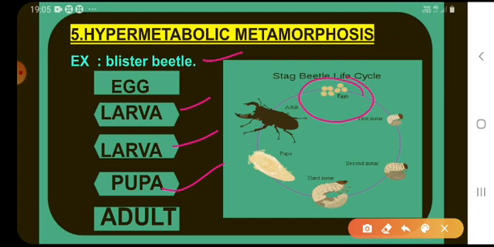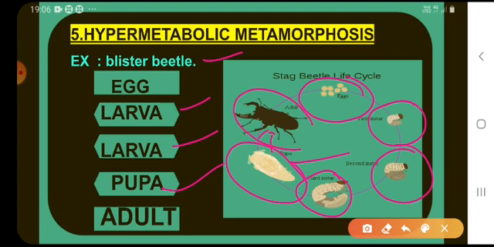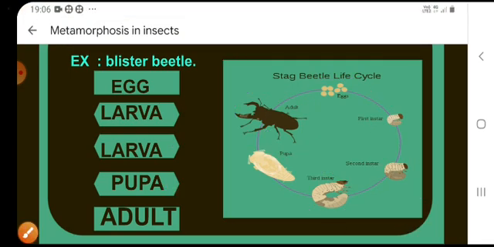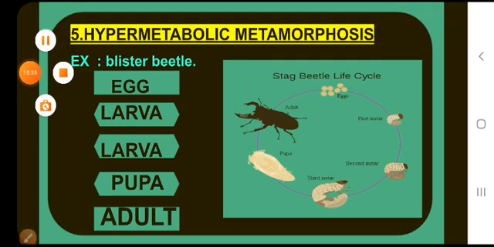The egg hatches into a larva. The larva undergoes three instars, completed in three stages, so two or more larval stages are produced in its life cycle. Then these larval stages undergo metamorphosis and produce the pupa stage. The pupa undergoes metamorphosis and becomes an adult. This type of metamorphosis is called hypermetabolic metamorphosis, and it occurs in the blister beetle.